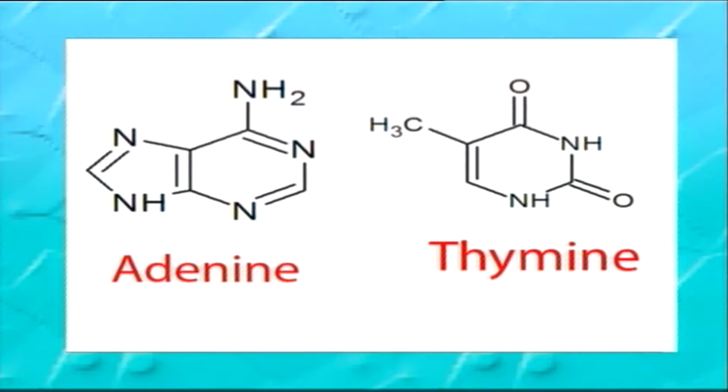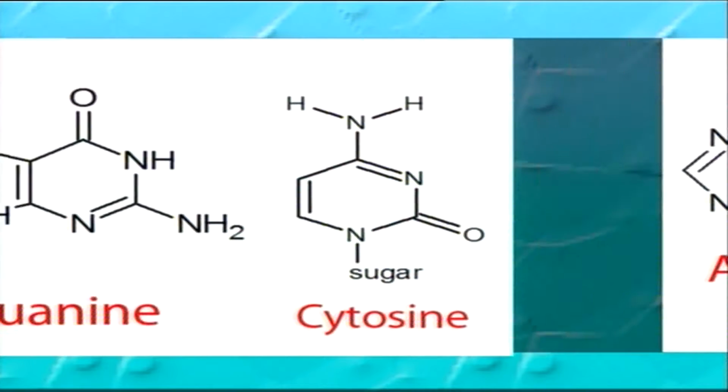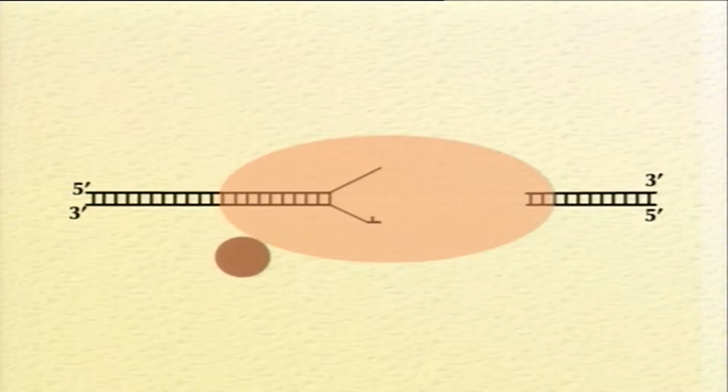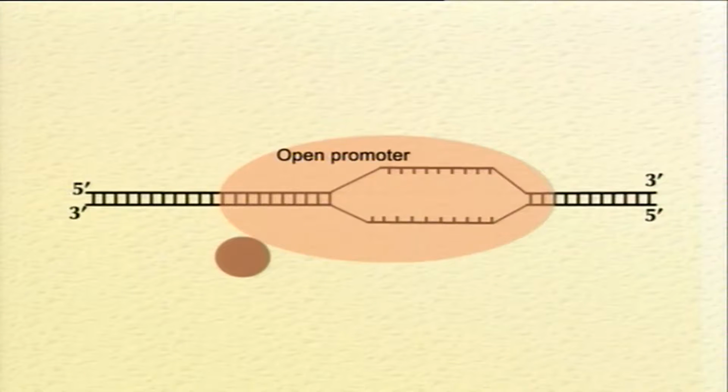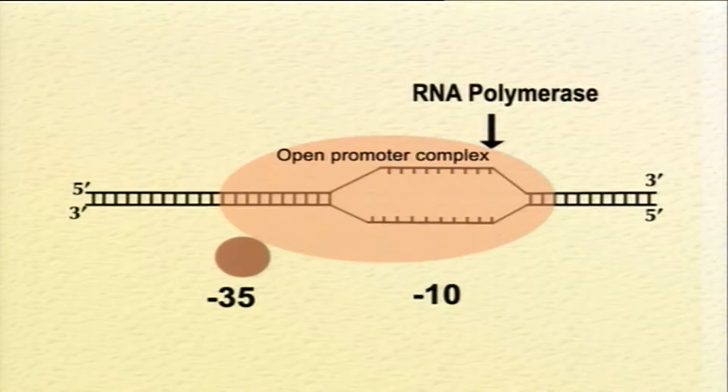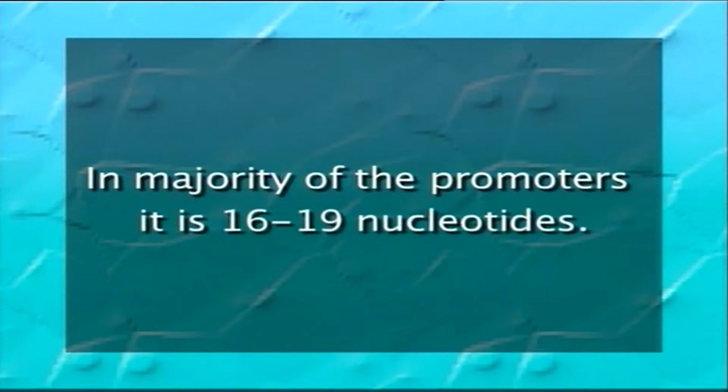The -10 region is highly adenine-thymine rich. The melting of adenine-thymine base pairs, which have only 2 hydrogen bonds, requires less energy as compared to guanine-cytosine, which has 3 hydrogen bonds. Thus, the adenine-thymine region easily gets opened and is involved in the formation of the open promoter complex during the initiation of transcription. The distance between the -10 and the -35 regions varies from promoter to promoter. In the majority of the promoters, it is 16 to 19 nucleotides.